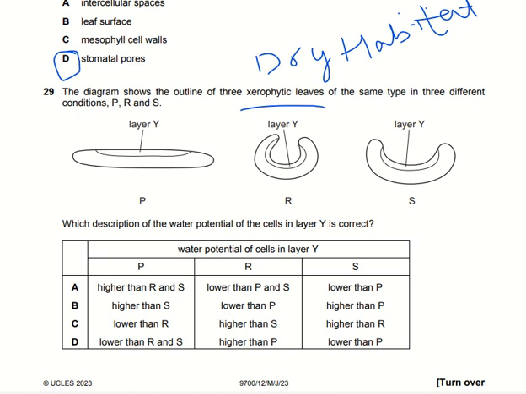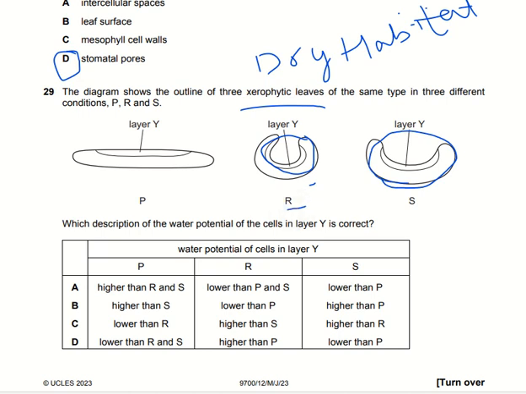The leaf is in the relaxed position, meaning the leaf has that particular amount of the water potential which it requires. The R shows a lesser amount of water because the layer here is very narrow, meaning the leaf is wilted due to the small amount of water in it, and in S the leaf is comparatively less wilted than R.